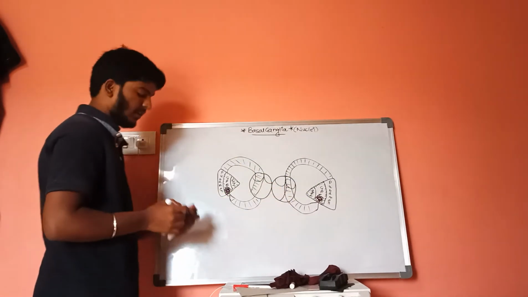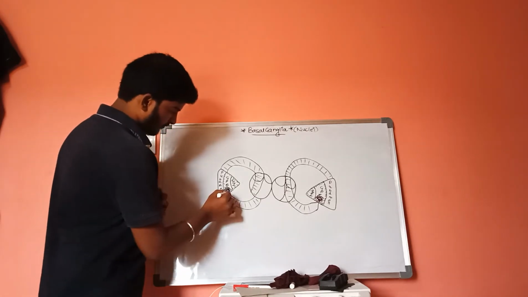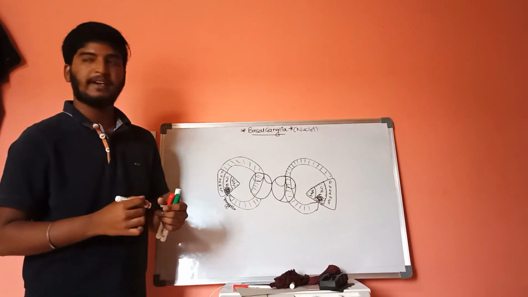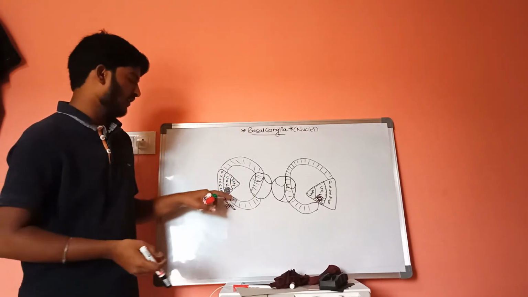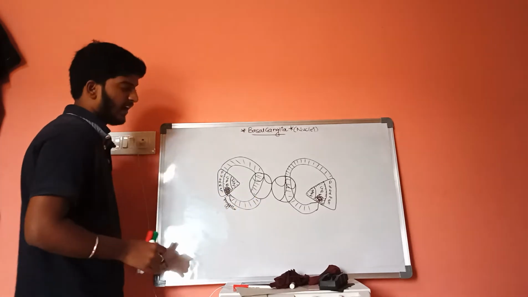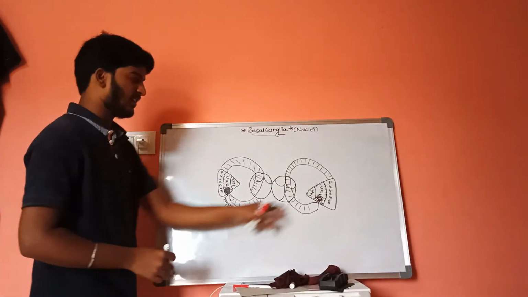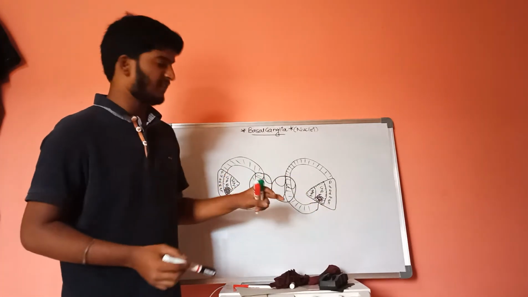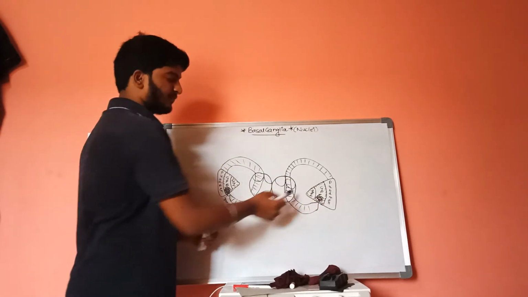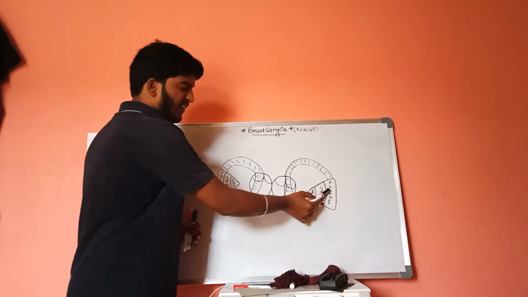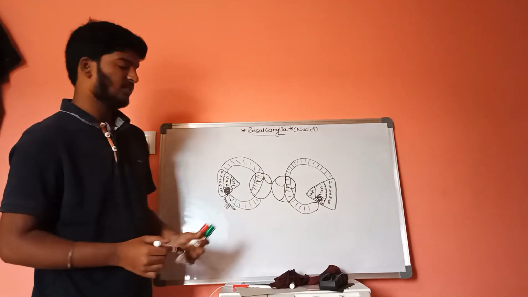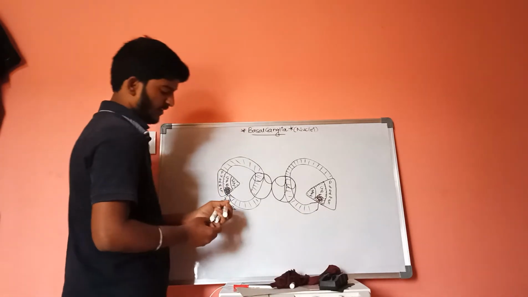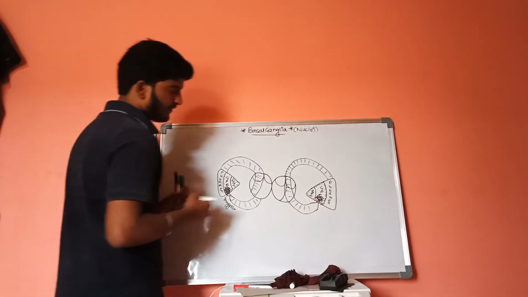This special structure is called amygdala, which is useful in emotional behavior. And this is about the caudate nucleus, and this is about the lentiform nucleus. And there is a special structure present between the lentiform nucleus and thalamus, called the internal capsule, because this internal capsule consists of axons.